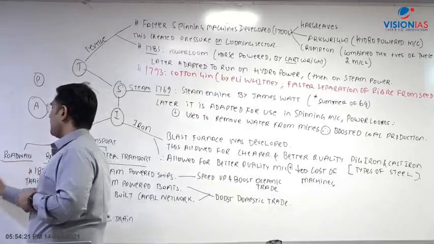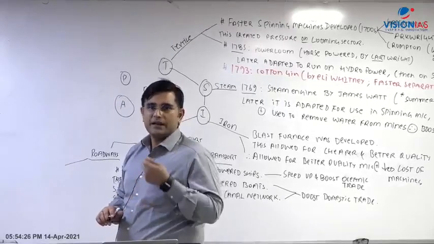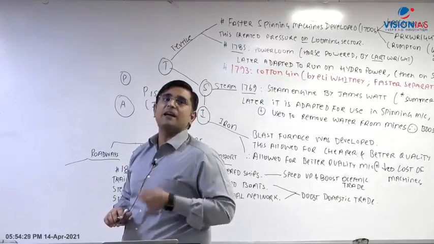In roadways, what development is taking place? The development of Pakka roads, which were developed by Macadam. That is why Pakka roads are also known as macadamized roads.